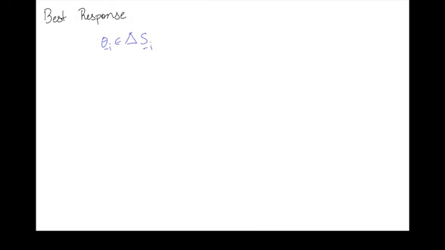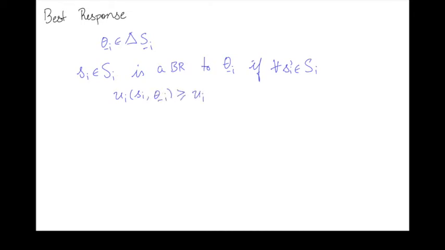Then I'll say that s_i, which is a strategy for you, is a best response to this belief theta minus i if for every other possible strategy that you could play, other than s_i, the payoff you get from playing s_i, given your beliefs, is at least as high as your payoff from playing s_i prime, given your beliefs.